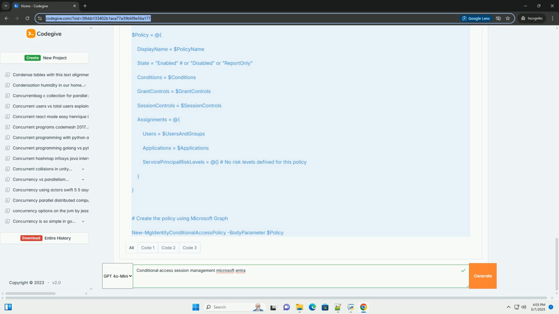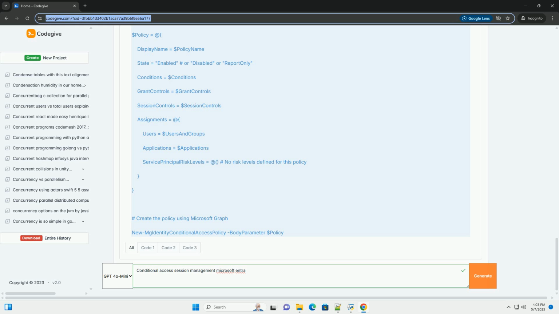Here's an example of how to create a conditional access policy with a session control using PowerShell. Explanation of the code. 1. Connect Graph: connects to the Microsoft Graph API using the necessary scope for managing conditional access policies. 2. Variables: defines variables for the policy name, description, users/groups, applications, conditions, grant controls, and session controls.